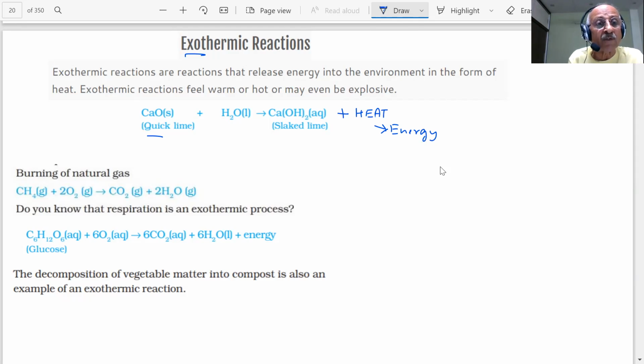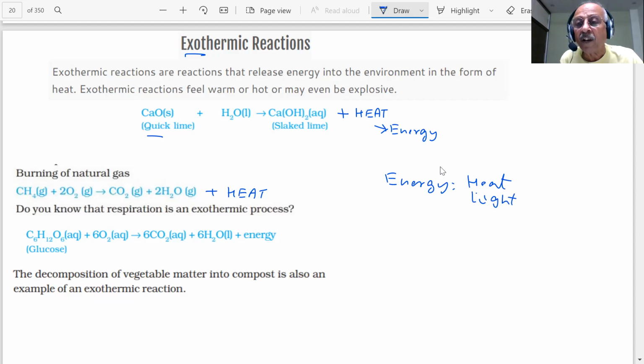So burning of natural gas is CH4 gas, students. When we burn it in oxygen, carbon dioxide gas is produced, water, and heat energy is produced. So these reactions in which energy is produced, students, are exothermic. The energy can be produced in the form of heat. It can also be produced in the form of light. It may be in the form of sound.